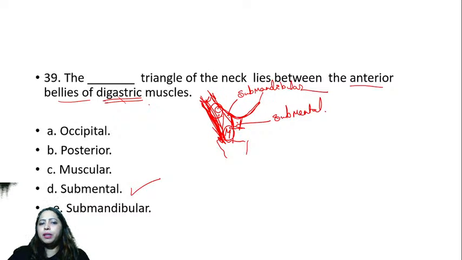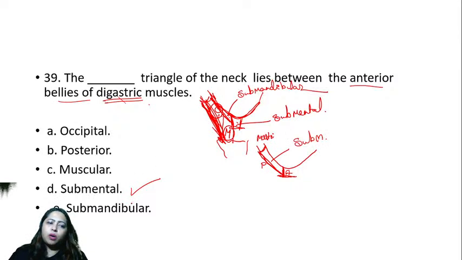It is bound by the posterior belly of digastric. If this is your neck, then you have your mastoid process. You have your posterior belly of digastric and anterior belly of digastric. This is the anterior belly, this is the posterior belly, and this is the mastoid process. So what is this triangle?